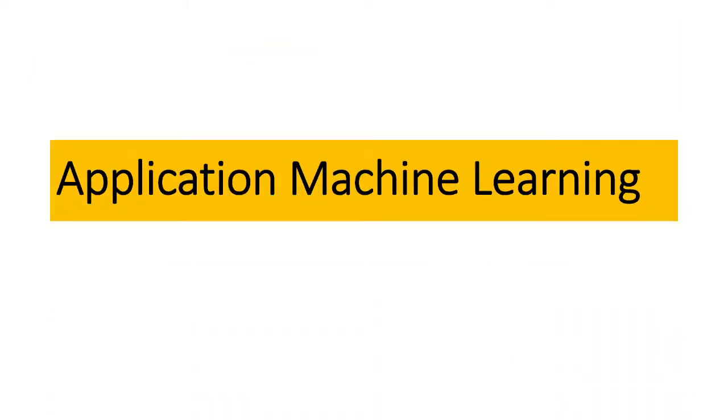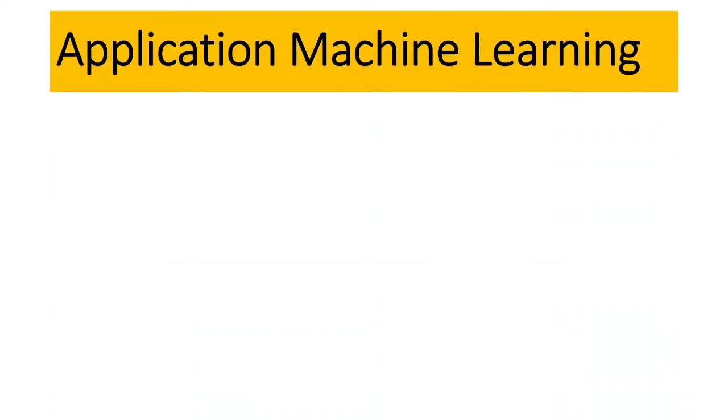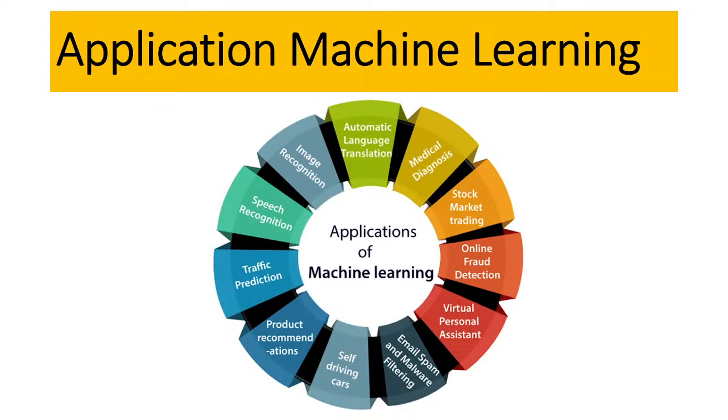Okay, so now applications of machine learning. There are a lot of applications of machine learning. Here you can see automatic language translation, medical diagnostics, stock market trends, online fraud detection, virtual personal assistants, email spam or malware filtering, and self-driving cars.